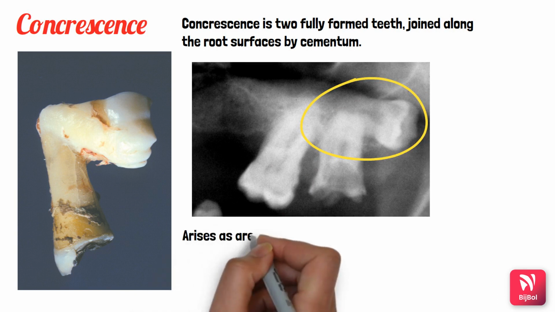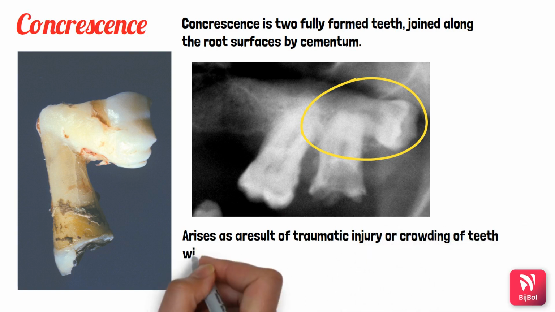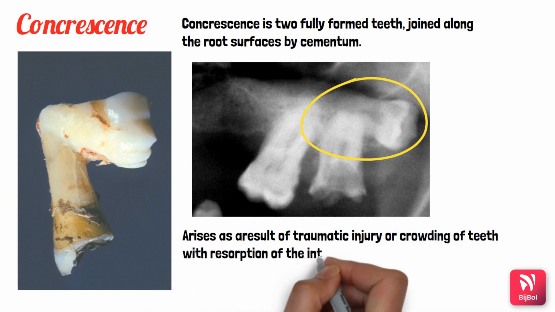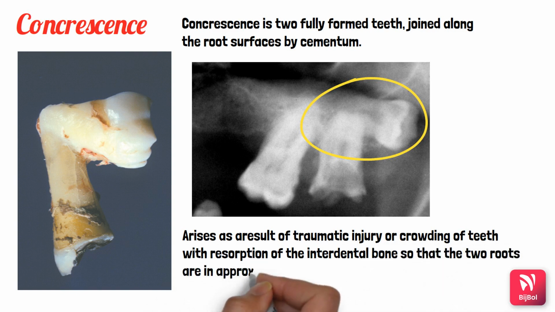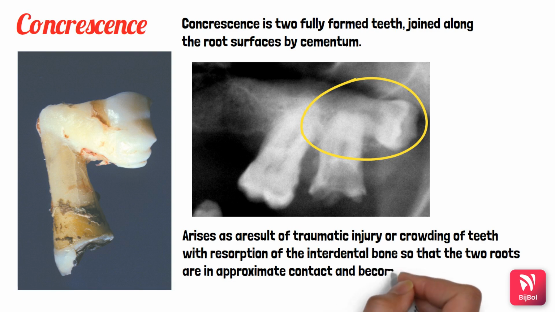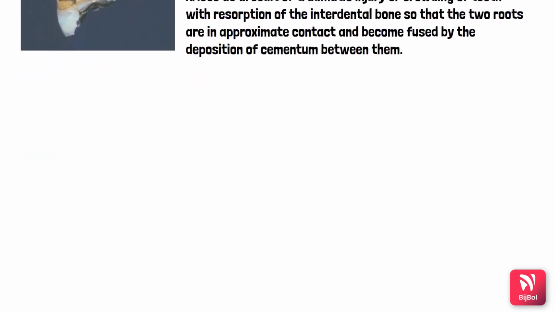But how does this concrescence occur? It arises as a result of a traumatic injury or crowding of teeth with resorption of the interdental bone, so that the two roots come into approximate contact with each other and become fused by the deposition of cementum between them. So that results in concrescence.